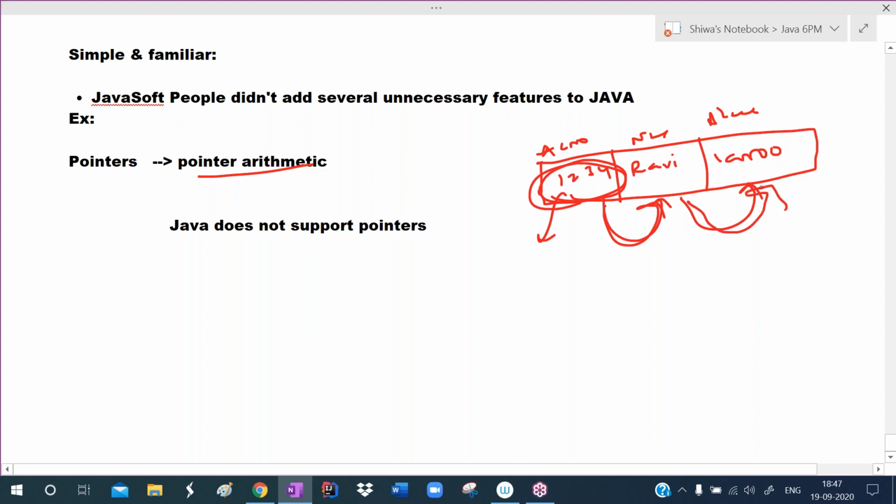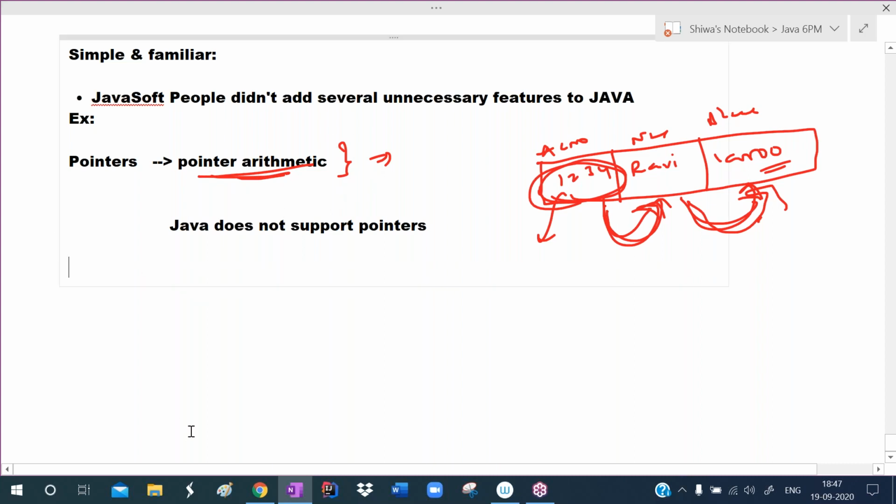This balance is very sensitive data. Sometimes pin numbers may be there, sometimes passwords, sometimes salaries. This sensitive data can be accessed by others with the help of pointer arithmetic. So this is one security problem oriented concept, so they removed it.